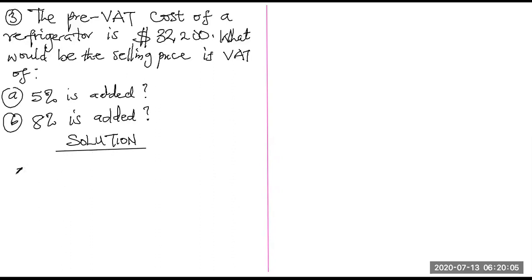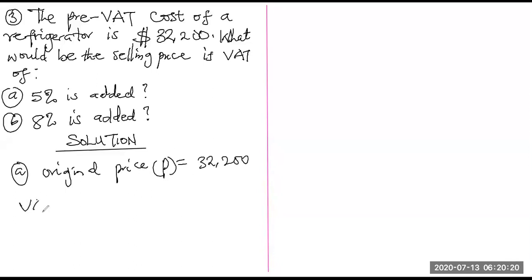So, question A, original price P is equal to 32,200. That implies VAT is equal to 5% of the original price, which is 5 over 100 multiplied by 32,200.